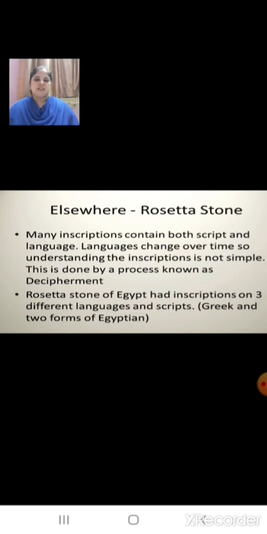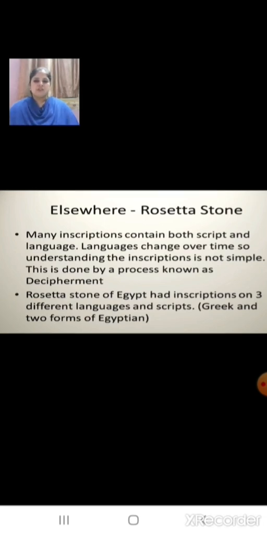So understanding the inscriptions is not simple, and the scholars try to understand them with the process that is known as decipherment. And one of the most famous stories of decipherment comes from Egypt, a country in North Africa, where there were kings and queens about 5000 years ago.